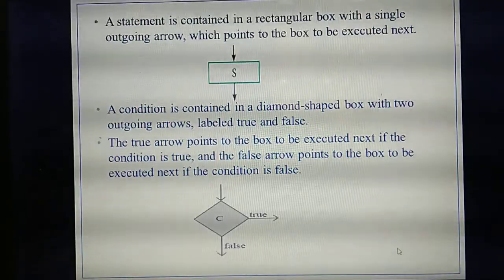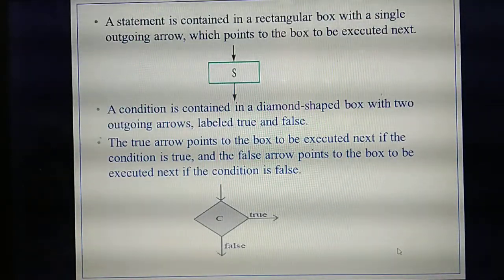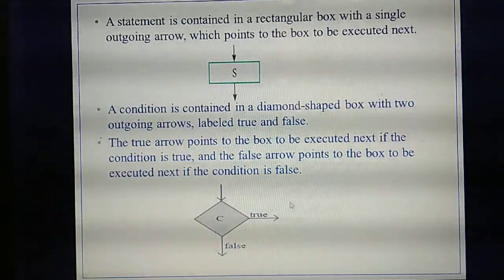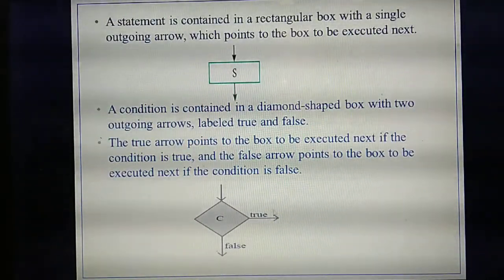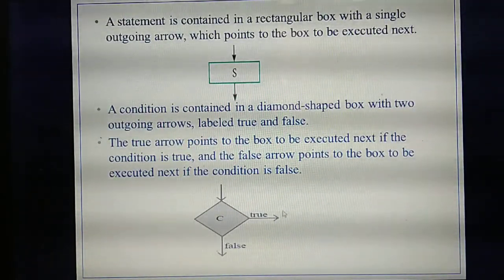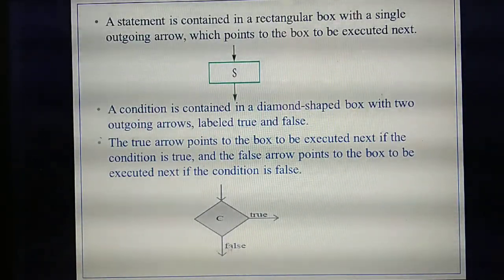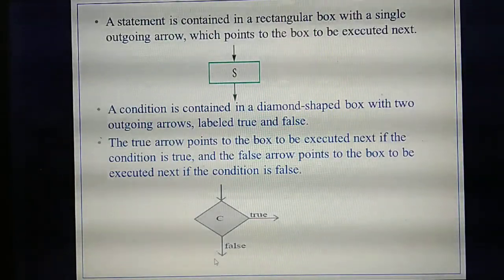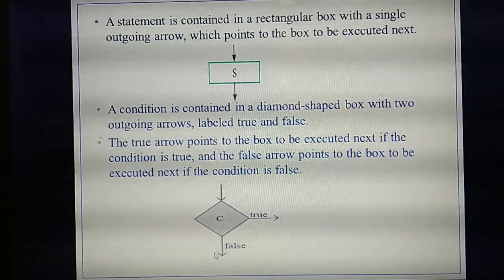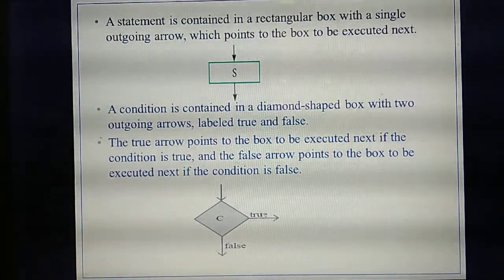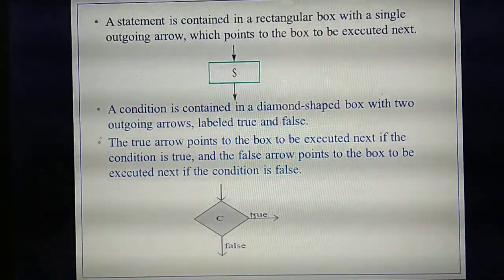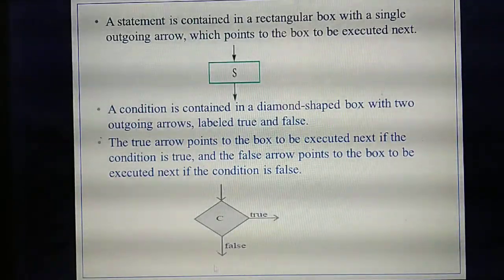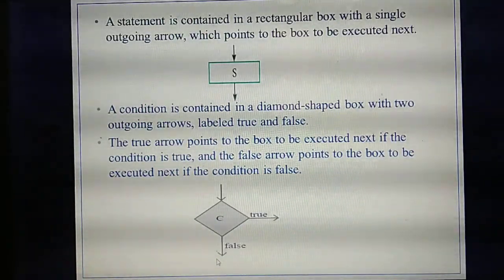Understand? So if you are checking some condition, and that condition is true, which arrow mark will execute? This true arrow mark. That means whatever statements you have given after this arrow are executed, and the false arrow mark won't execute. Sometimes the condition becomes false. False means only the false arrow will execute, and the true arrow mark won't execute. So whatever you have given inside the false, that only will execute. Understand?